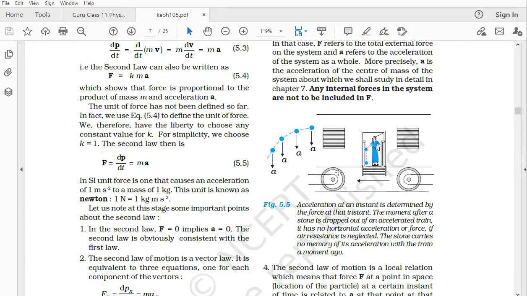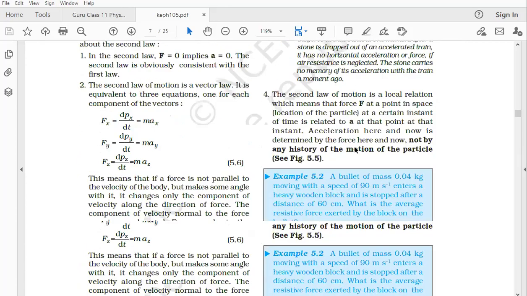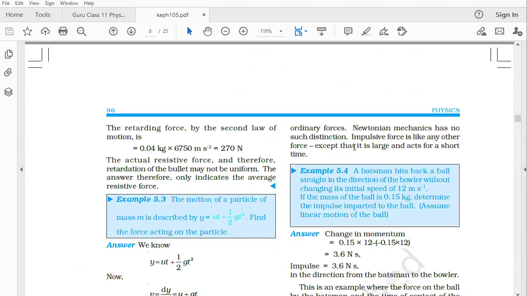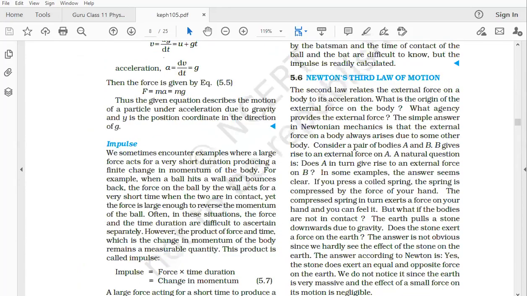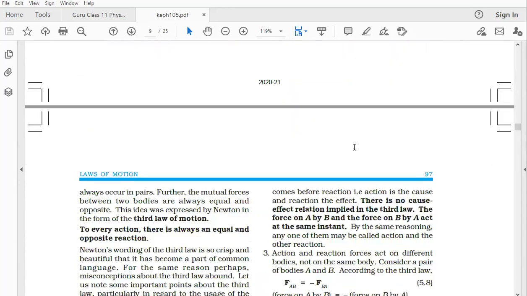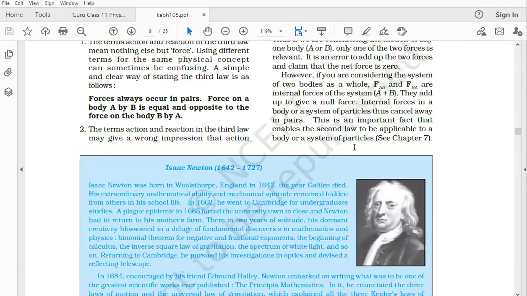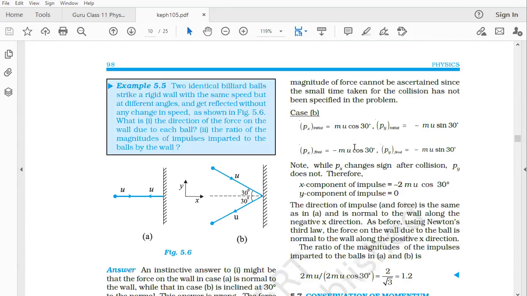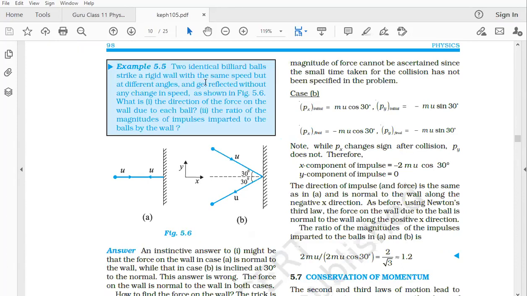This, I'll come back to this. I think I have not talked about this. Newton's third law, we talked about it. This one is also an example. I have given it in the handbook. Go through it.